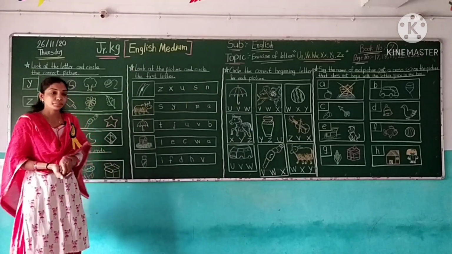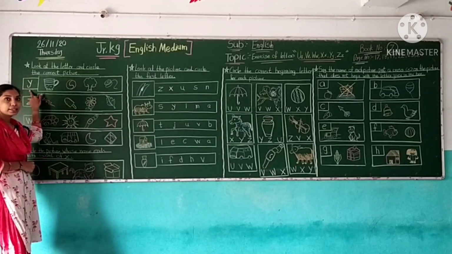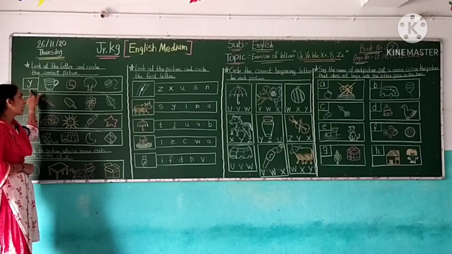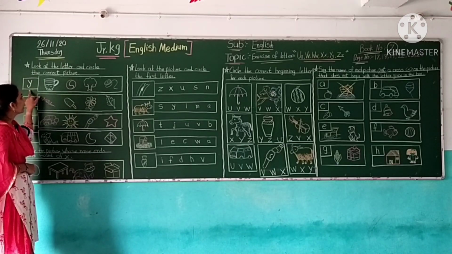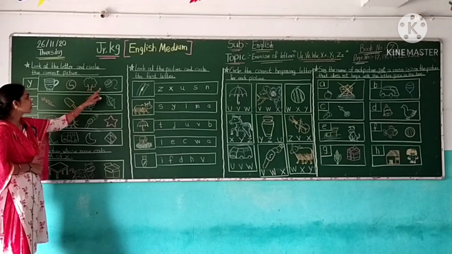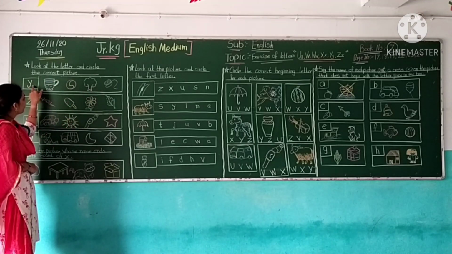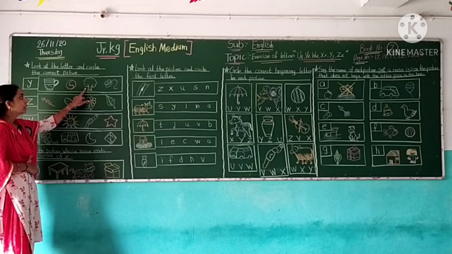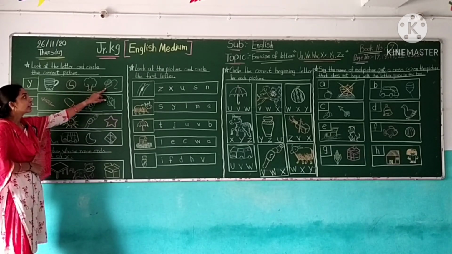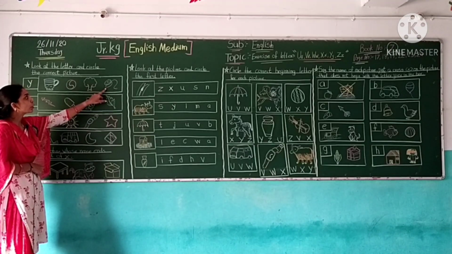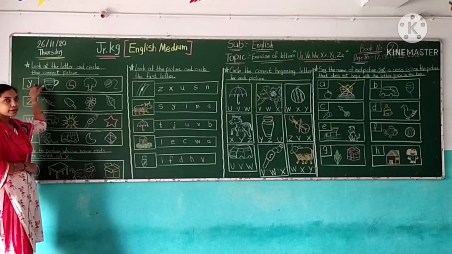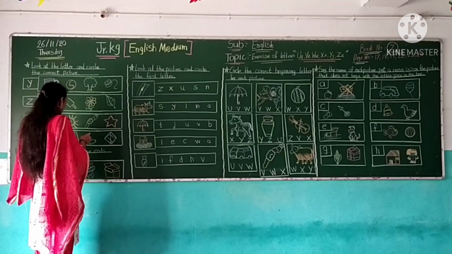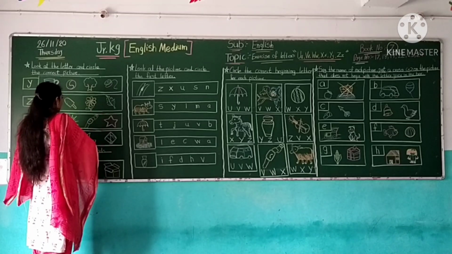So students, which letter is this? Letter Y. Sound of Y. Y. So here find the picture related by letter Y. This picture? No. This? No. This? Yes. This is yo-yo. Yo-yo start the letter Y. So, circle the picture yo-yo.